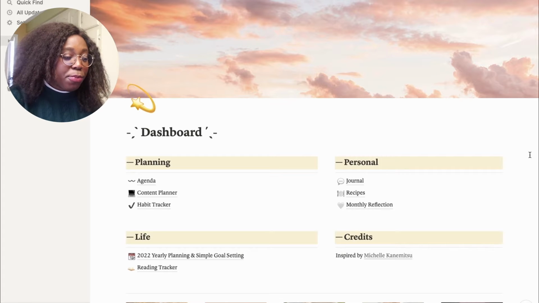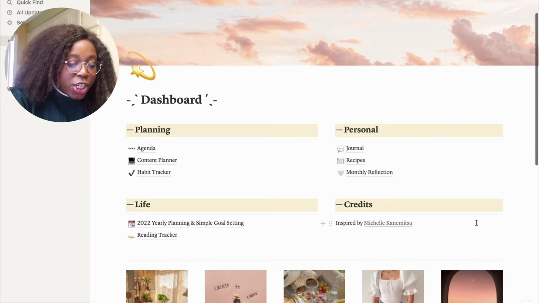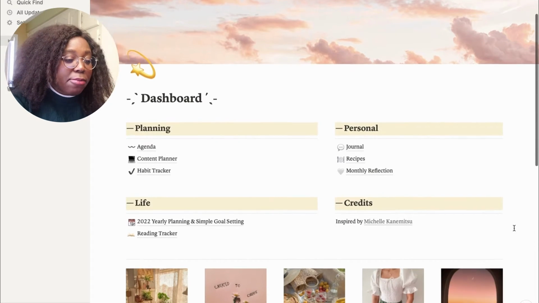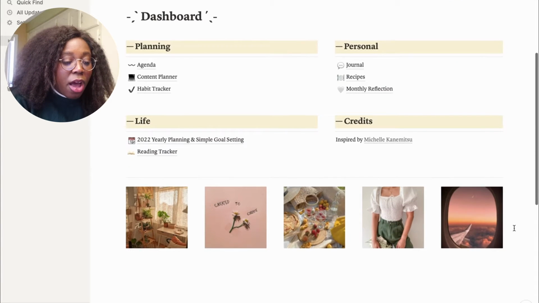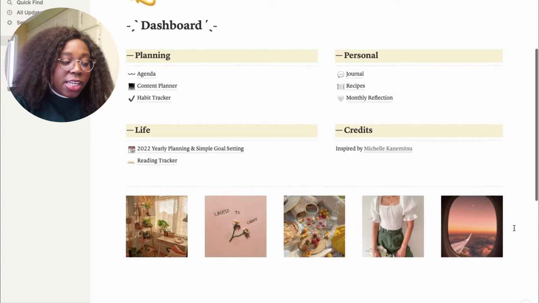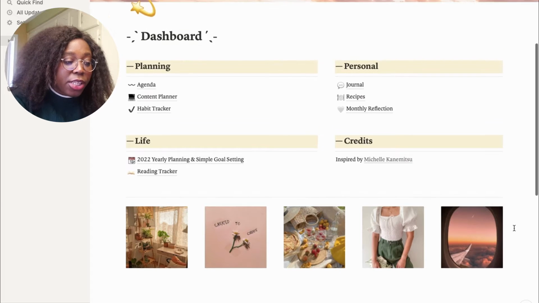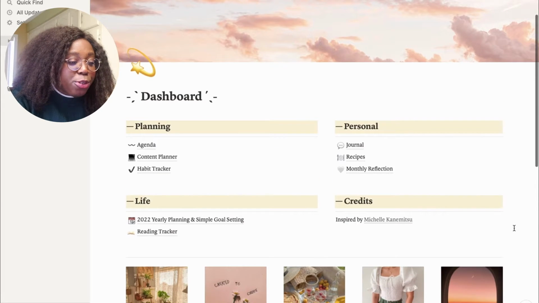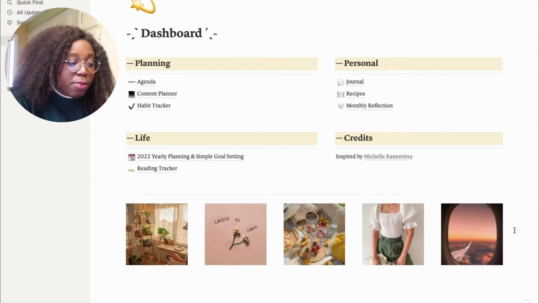So this is my dashboard. It's inspired by Michelle Kenemitsu. I like to keep the credits in the template, just so that I know who to thank, and also so I can go back and re-download the template if I need to or if I lose anything. You'll notice that my theme is very pastel, very brown and pink, and that's something I keep throughout every page. In my dashboard, you basically see everything that's related to my life.